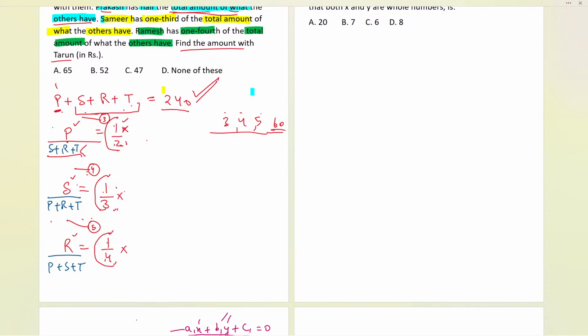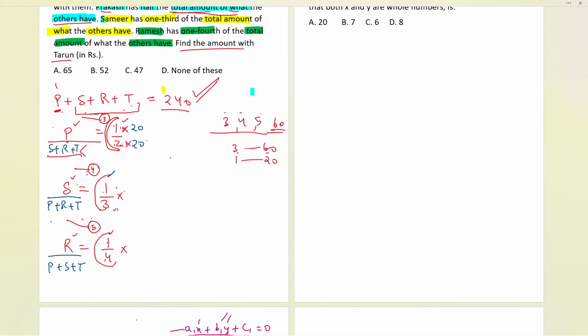What should I multiply each number with over here so that the total becomes 60? It will be 3 now. So if 3 represents 60, what will 1 represent? It will be 60 by 3, that is 20. And if it is 20 over here, let me write it. It will be 2 times 20 and 1 times 20.